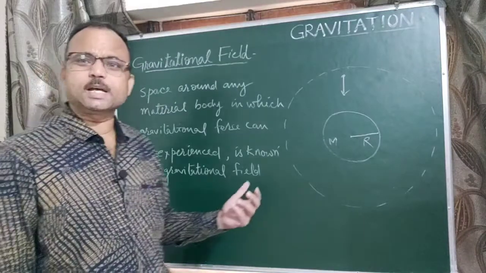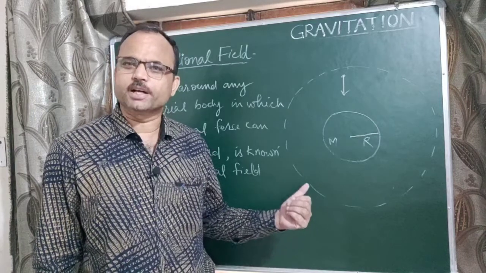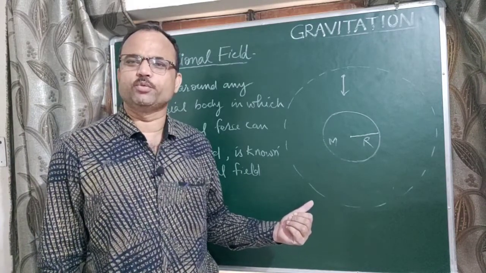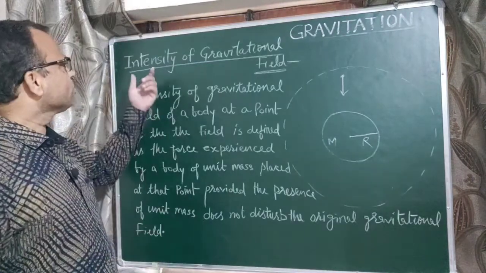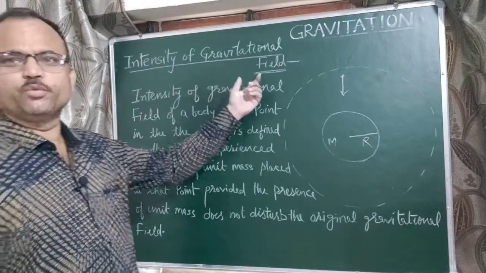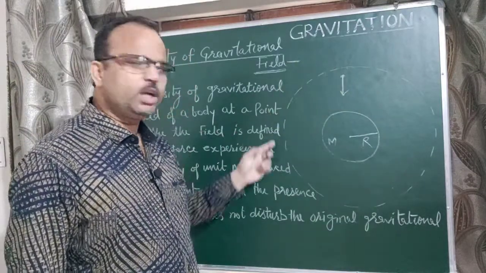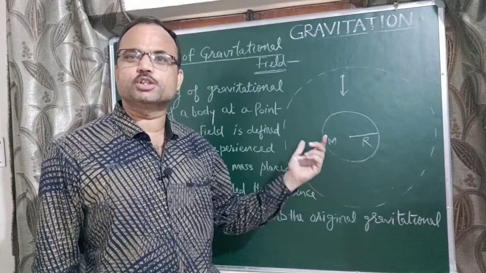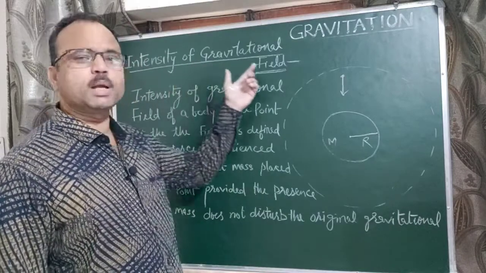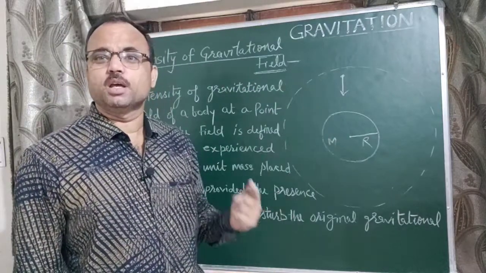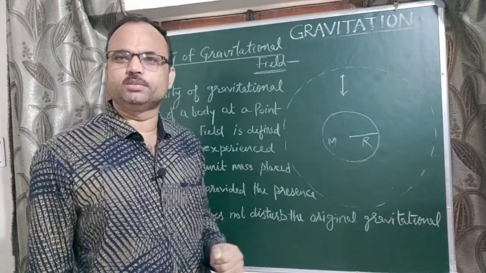So how much force is experienced by a body when placed in a gravitational field? That is known as intensity of gravitational field or gravitational field strength. Let us now understand the intensity of gravitational field. For finding it, we have to place a unit mass body at any point inside the gravitational field.